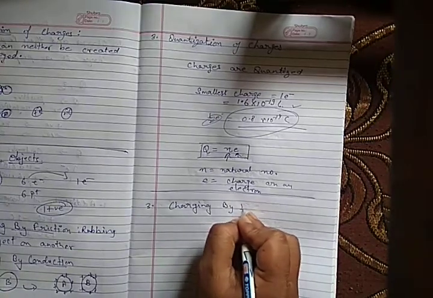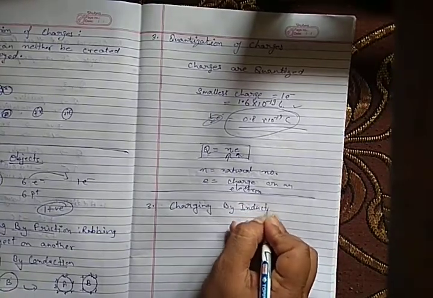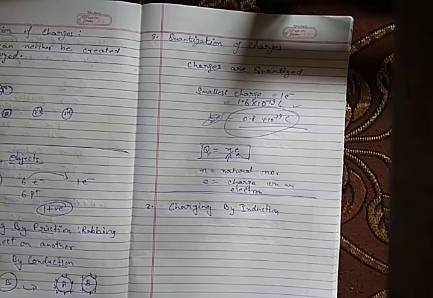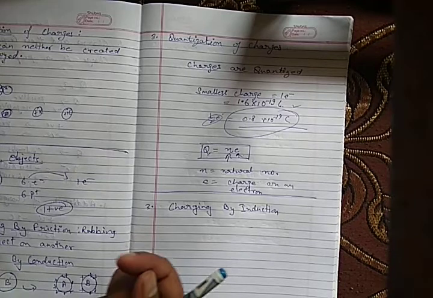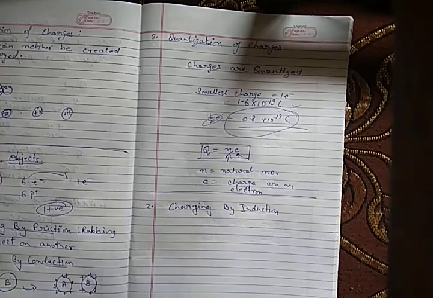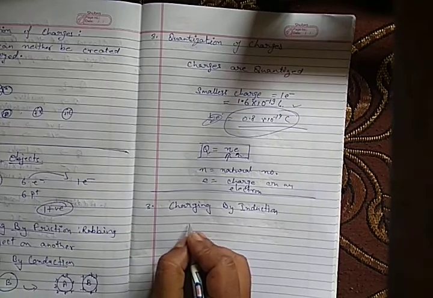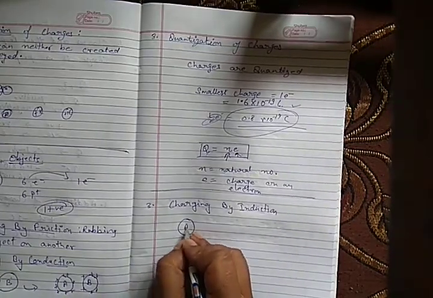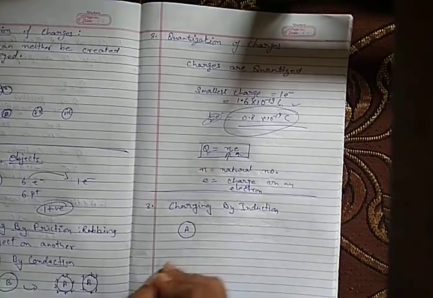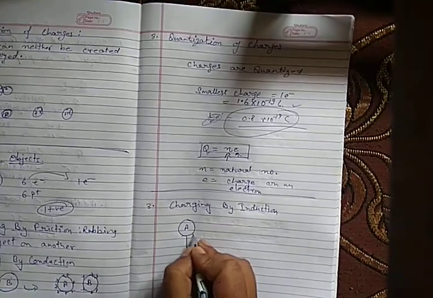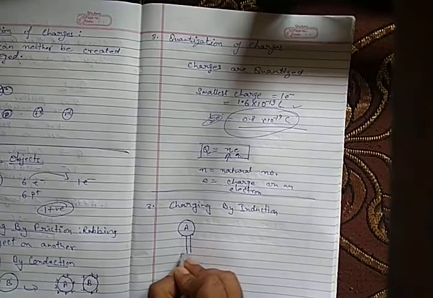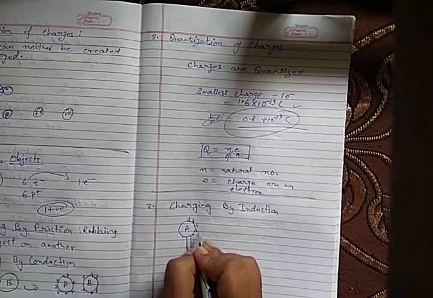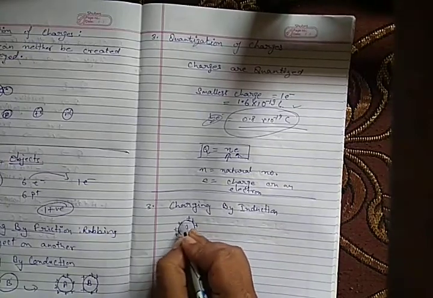We have charging by induction. Now see, in this point we will see how we can charge an object without getting in contact with it. So let's have here an object A. This is one of the examples of your NCERT. You must look in it. So this is an object A which is conducting, and we are placing it on an insulated stand. So this object A, it is charged and it is placed on an insulated stand.